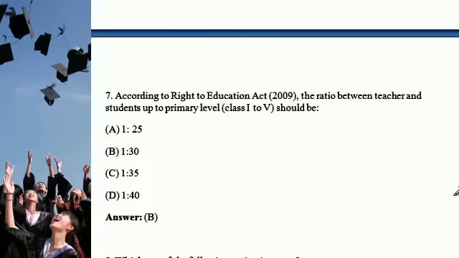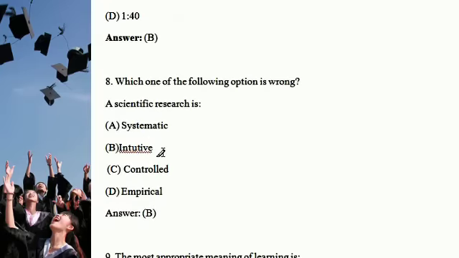According to the Right to Education Act 2009, the ratio between teacher and student is a very common question. For classes 1 to 5 it should be 1 is to 30. The next question: which of the following options is wrong?